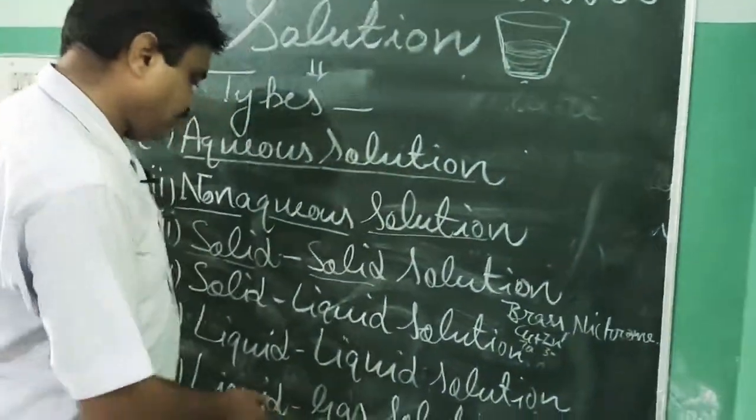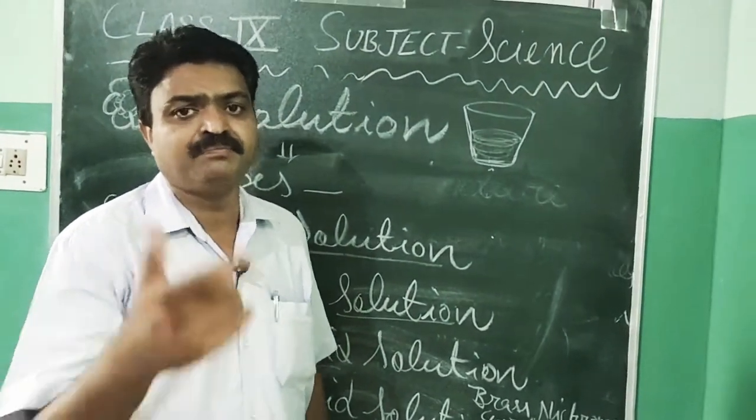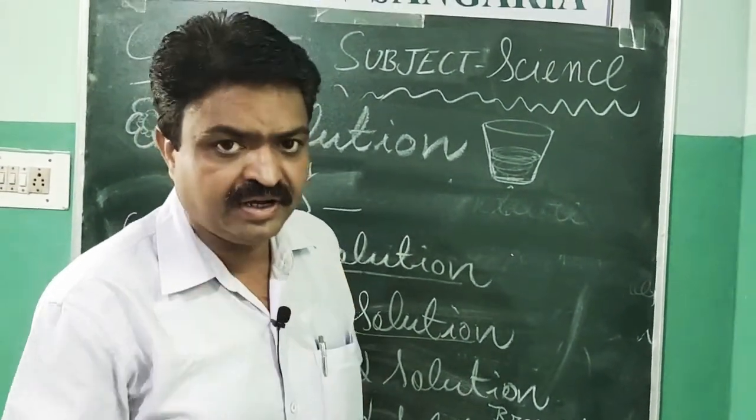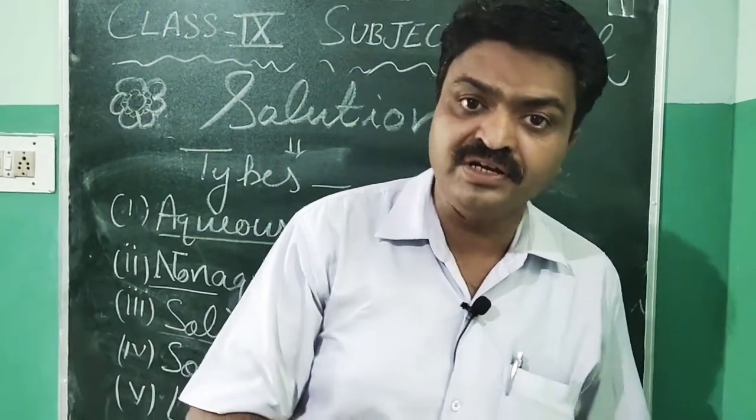Next, the liquid-gas solution. For this I can give you the example of a cold drink. In the cold drink, generally carbon dioxide is released.